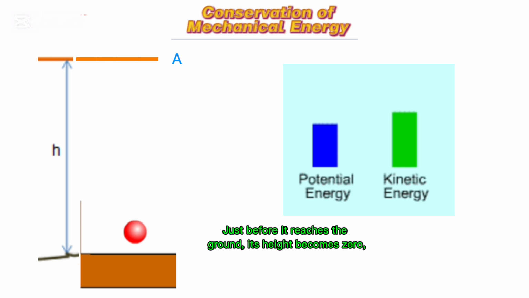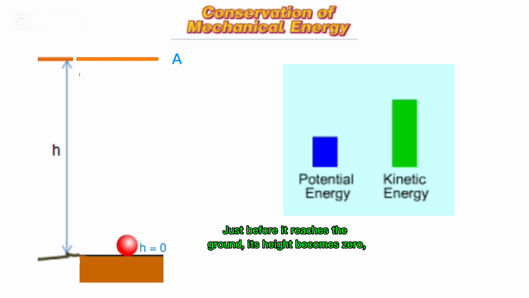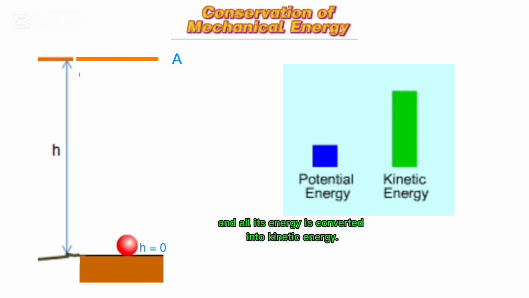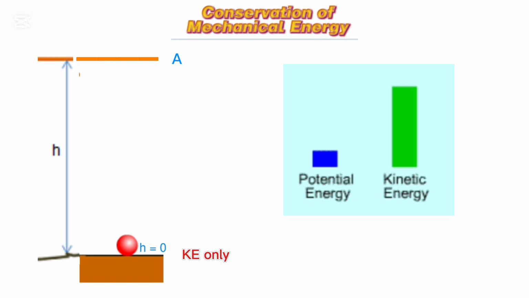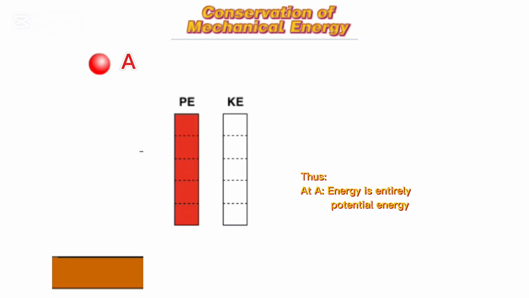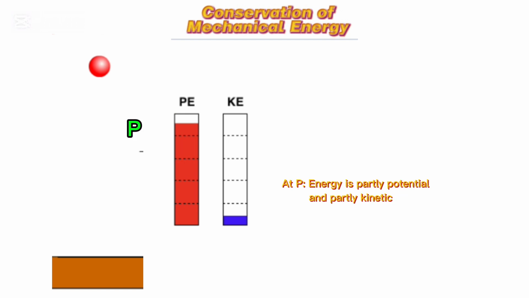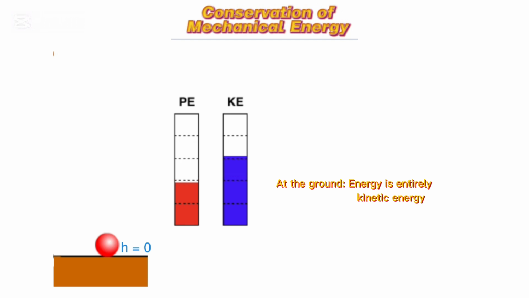Just before it reaches the ground, its height becomes zero and all its energy is converted into kinetic energy. Thus, at A, energy is entirely potential energy. At P, it is partly potential and partly kinetic. At the ground, energy is entirely kinetic energy.